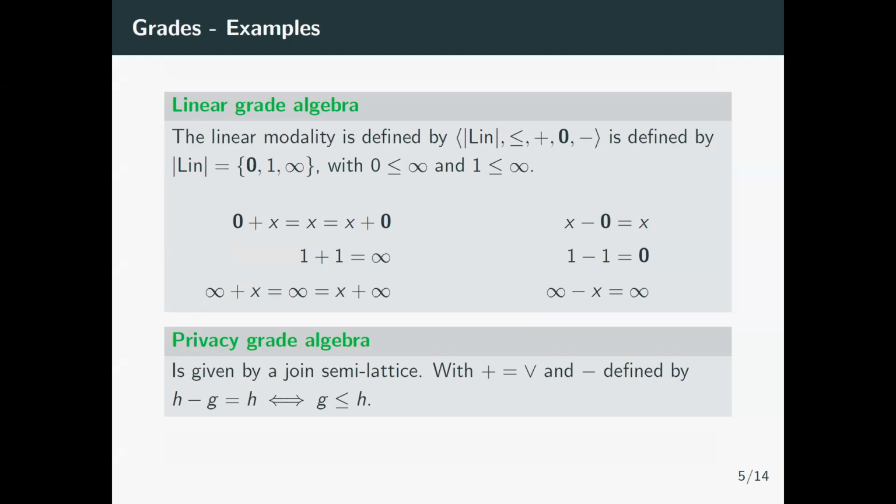For the other kind of qualitative modalities, it's even easier. We just define a join semilattice and use the join as the addition operator, and then define the subtraction only when the grades are comparable, and we take the biggest one.